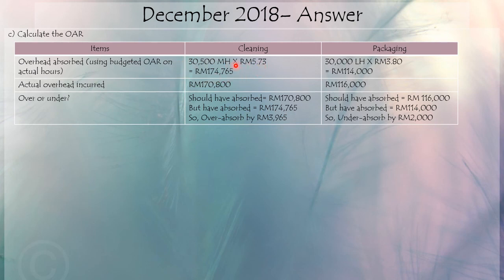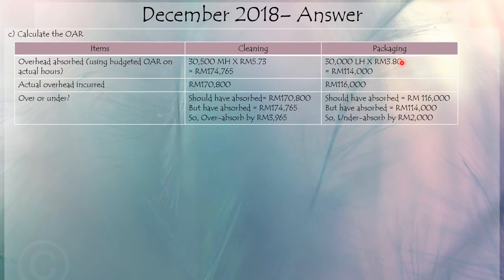So based on the actual hours, using the budgeted overhead rate, we have absorbed 174,765, where we should have absorbed 170,800. So here we have over absorbed by 3,965, because we have absorbed 174 where we should have absorbed 170.